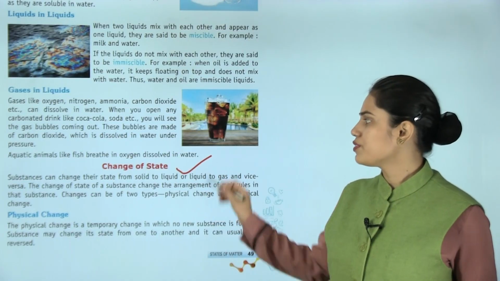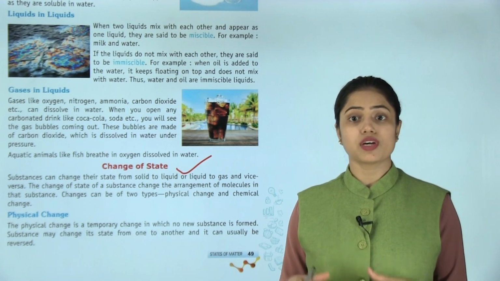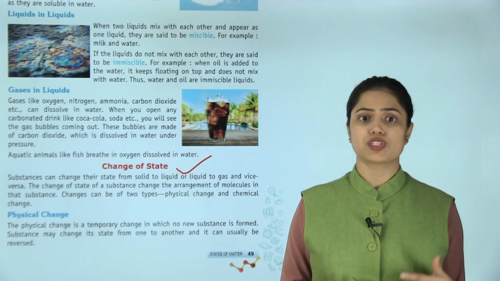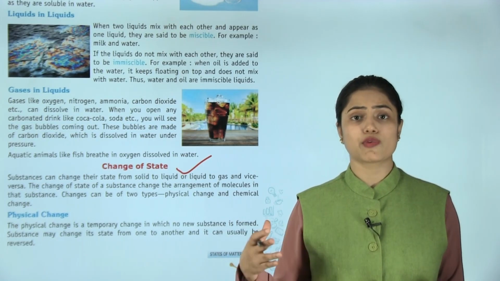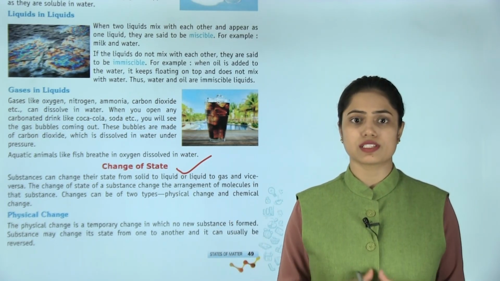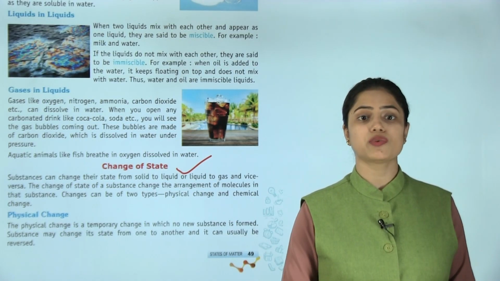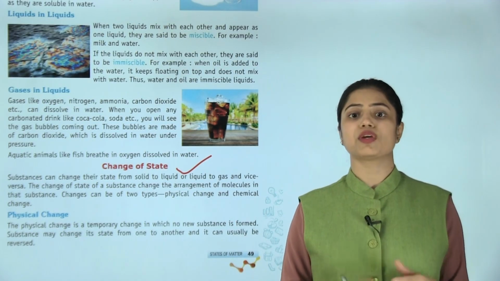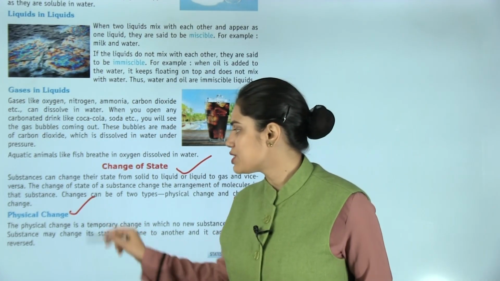Now, change of state. Substances can change their state from solid to liquid or liquid to gas and vice versa. बच्चों, substances जो अपने state को change कर देते हैं solid से liquid में, liquid से gas में, यानी vice versa. The change of state of a substance changes the arrangement of molecules in that substance. Changes can be of two types: physical change and chemical change. सबसे पहले फिजिकल चेंज की बात कर लेते हैं.